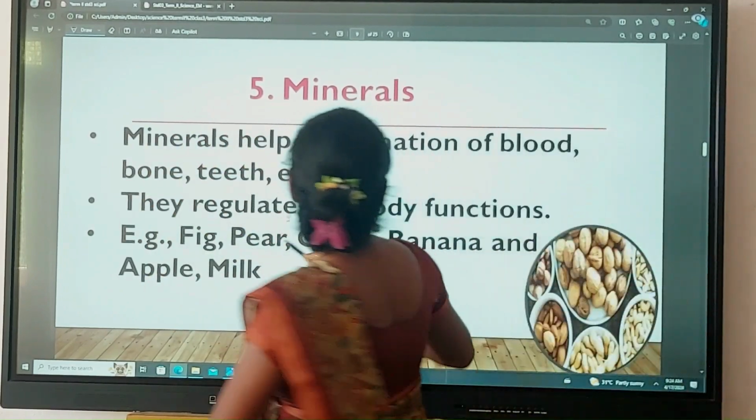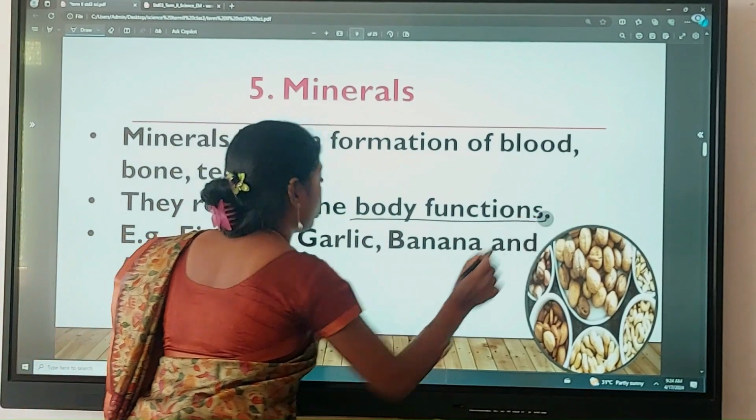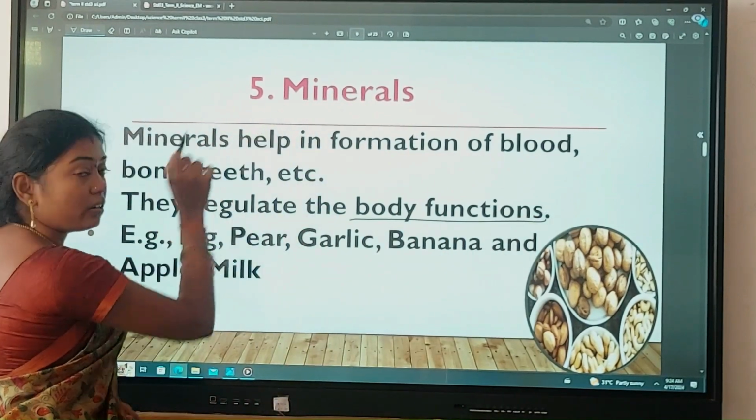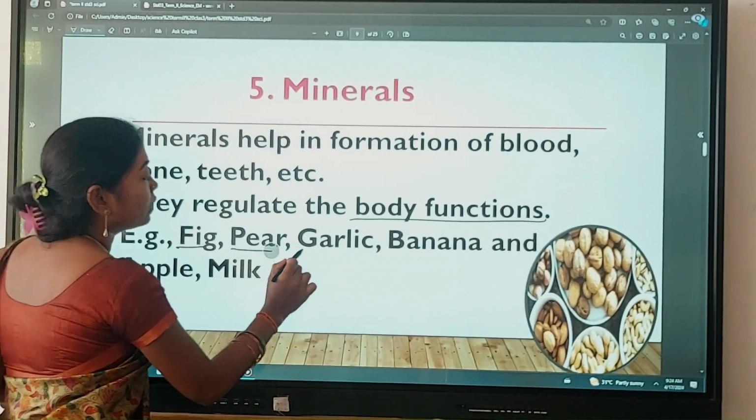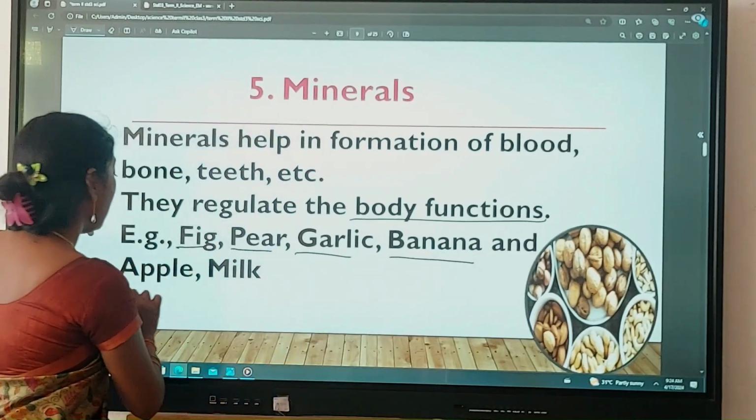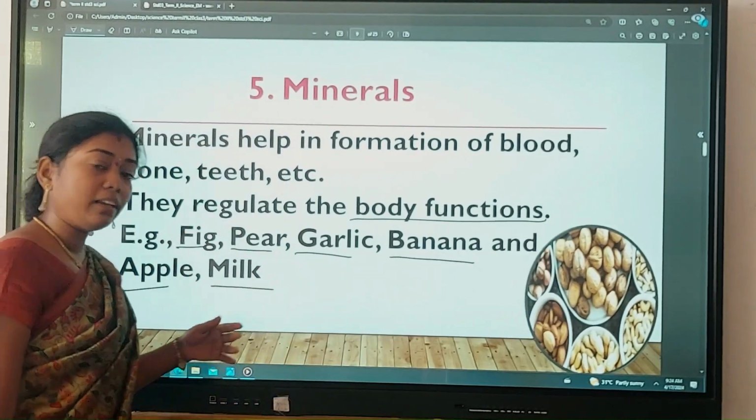So minerals regulate the body functions. Examples of mineral-rich foods are fig, pear, garlic, banana, apple and milk. Okay?